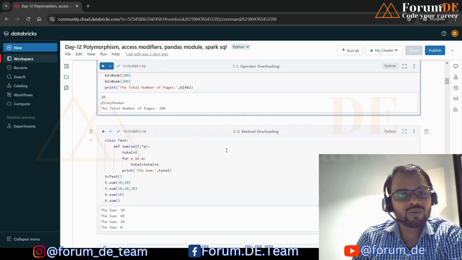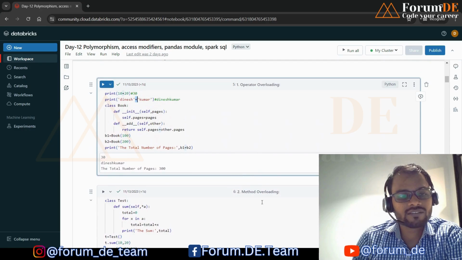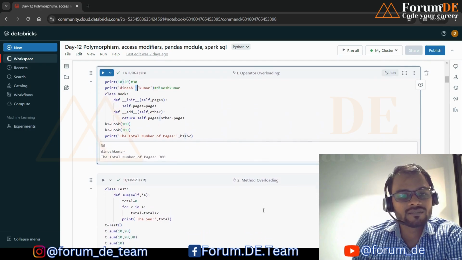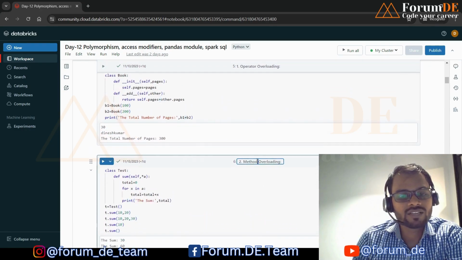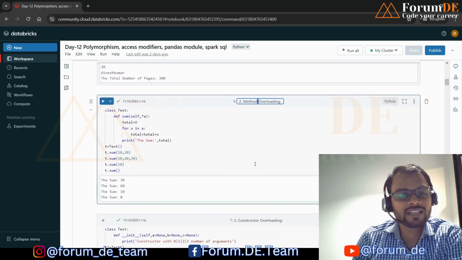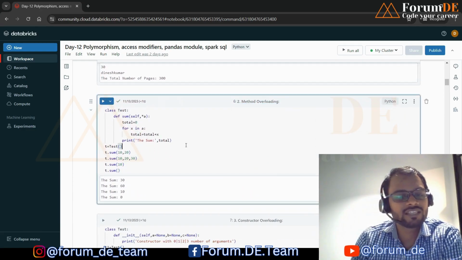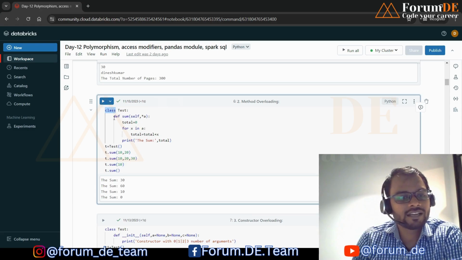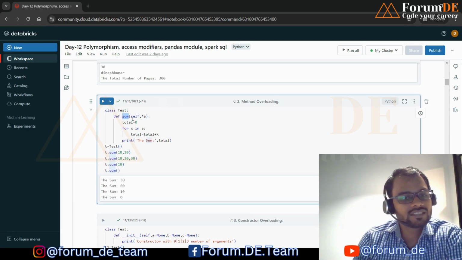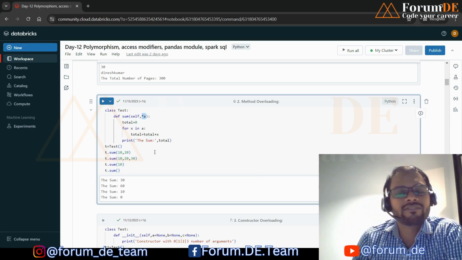Now method overloading. In method overloading the same method can act as a different type of functionality depending on the situation. Suppose we have a class called test class. In the test class we have created one method, sum, which takes n number of variables.